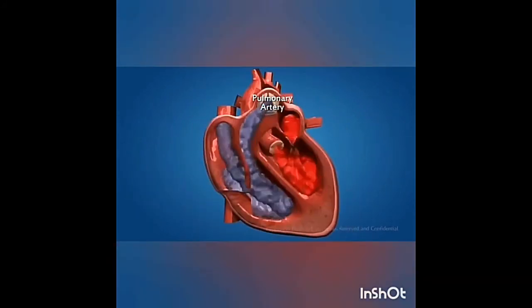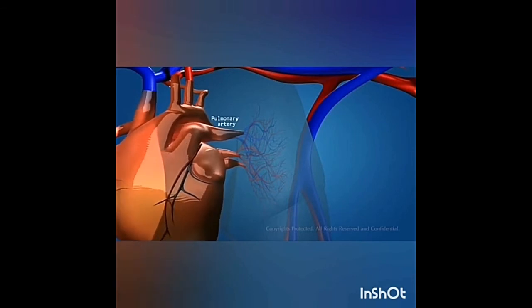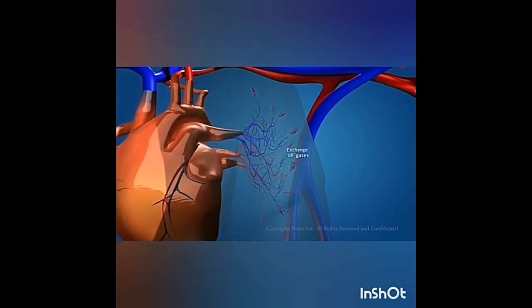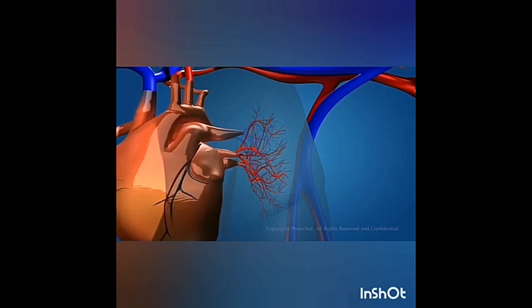From the right ventricle, the pulmonary artery arises and reaches the lungs with deoxygenated blood. Pulmonary veins collect the oxygenated blood from the lungs and supply it to the left atrium of the heart.